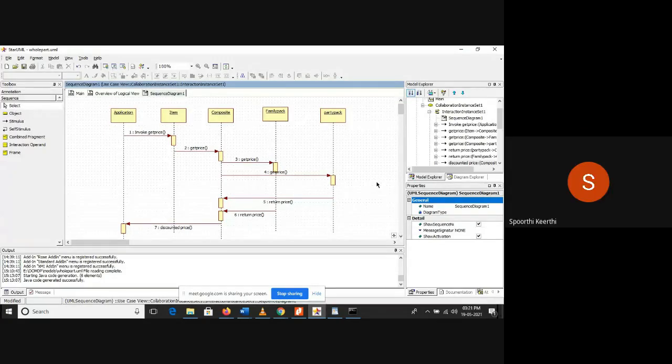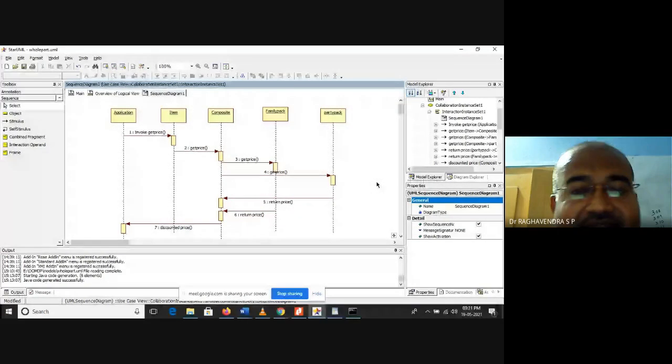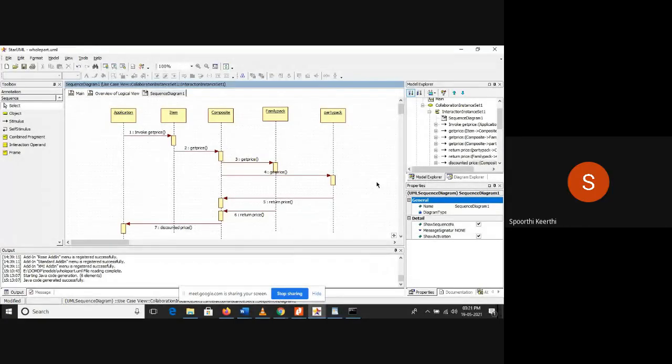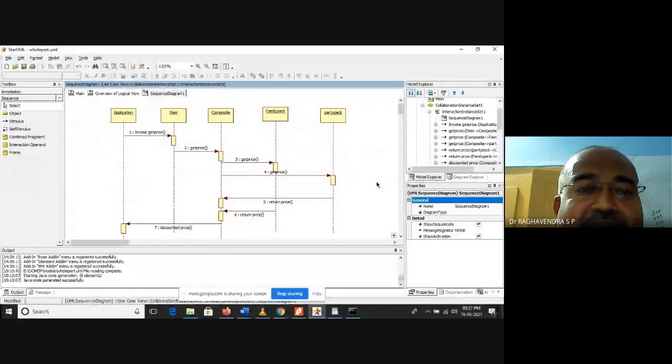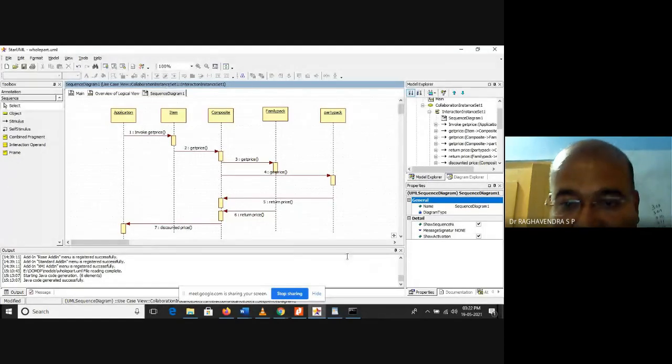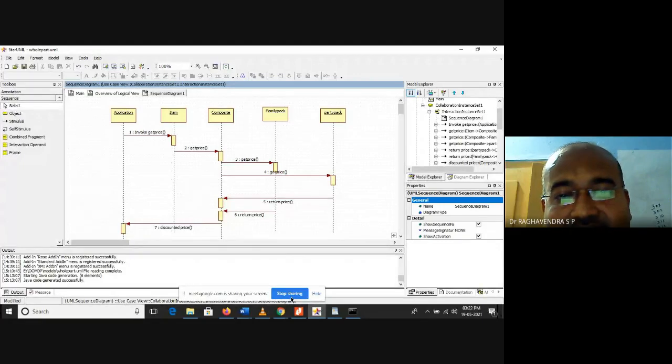Got it? Oh, yes, sir. Fine. Any doubts again? No, sir. No doubts. After execution, will you share the output with me on WhatsApp? Sure, sir. Okay then. Shall we stop here, dear students? Yes, sir.